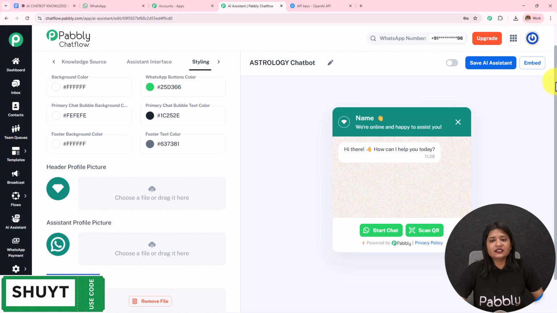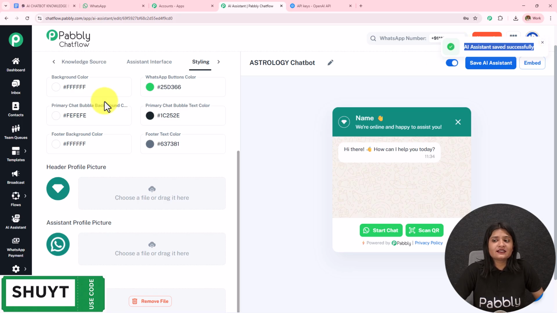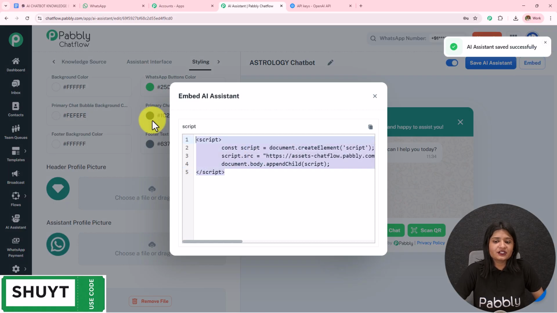Now here we are done creating this AI agent. What we have to do next is toggle on this button to keep this active. If we do not keep this active, the messages won't be sent, and then we have to save this. If we do not save this, all this will be lost, and here it is, AI assistant saved successfully. You can also embed this AI assistant to a particular website using this code, and whenever someone clicks on that, they will be redirected towards the WhatsApp conversation.